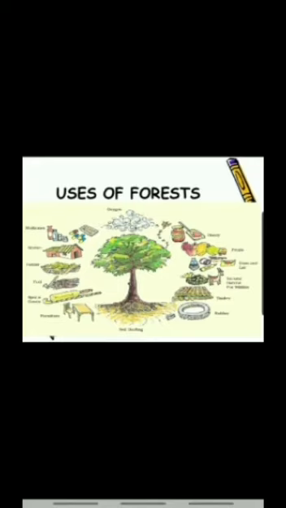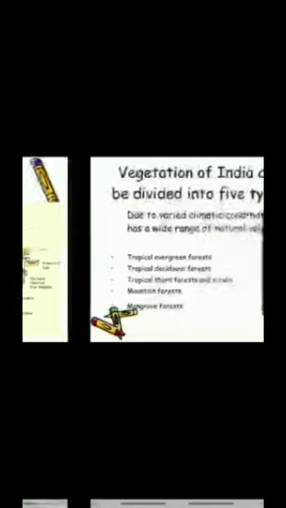Some of the wood is also used for making fuel. It is also a shelter and gives us many medicinal plants. So forests play a very, very important role in our life, and we must save or conserve our forests.